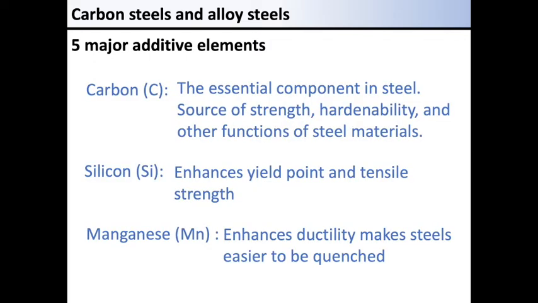I have already explained that carbon is the most important among those components. Carbon is the source of strength, hardenability, and other functions of ferrous metals. So, carbon is the essential component in steels. Silicon enhances yield point and tensile strength. Manganese enhances ductility and has properties that make steels easier to be quenched.